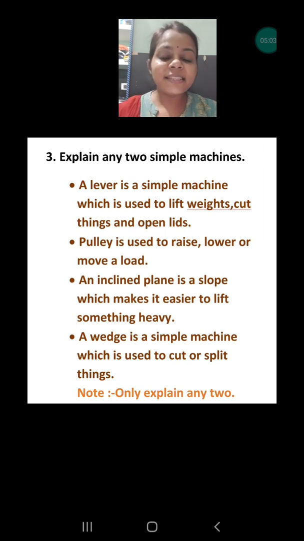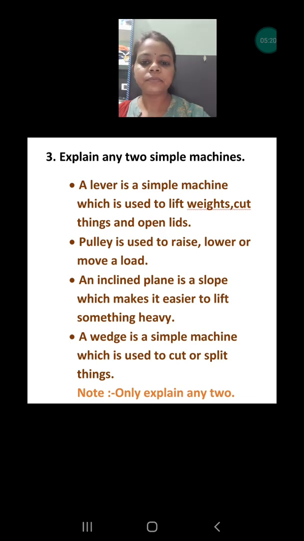But third is inclined plane. An inclined plane is the sloped area which is used to lift some heavy object very easily. A wedge is a simple machine which is used to cut or split an object. Generally, an axe is an example of the wedge.